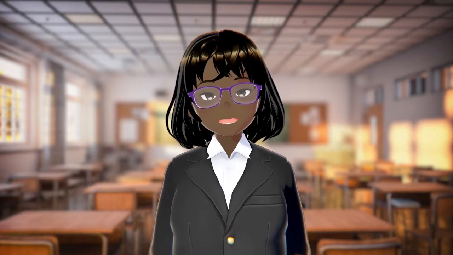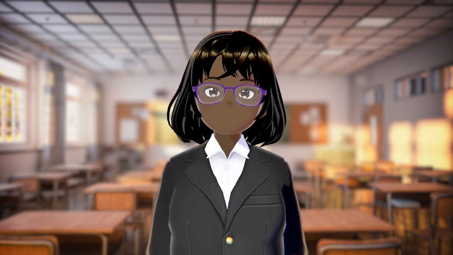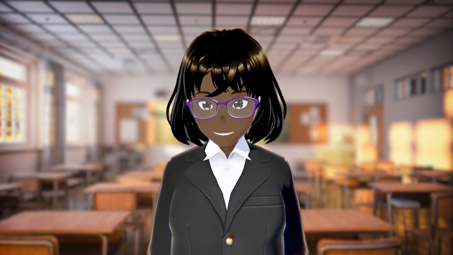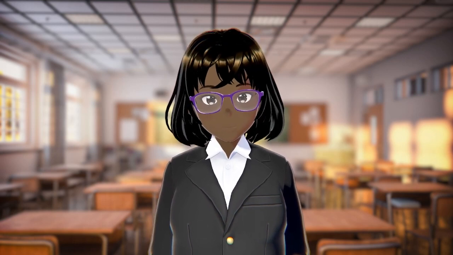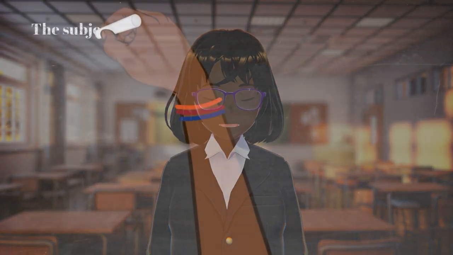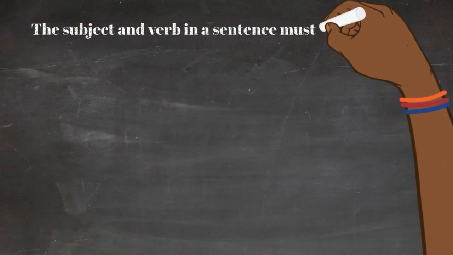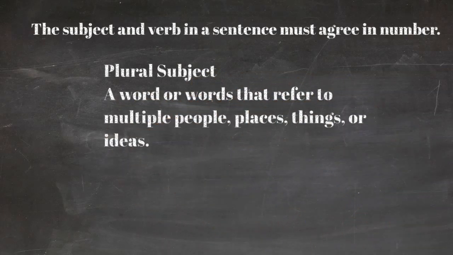Now that we've already gone over the fact that singular subjects require singular verbs, now we have to understand that plural subjects require plural verbs. Now, a plural subject is when a sentence has a word or phrase that refers to multiple people, places, things, or ideas.